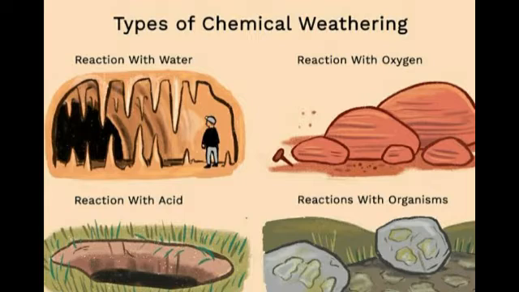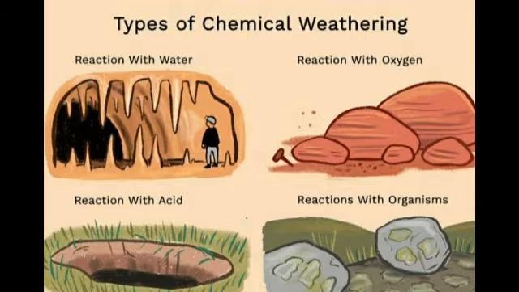So next we are going to see about chemical weathering. Chemical weathering involves decay of rocks which causes changes in their chemical composition. It occurs due to the chemical action of air and water on the minerals present in the rocks. Chemical weathering also causes changes in the appearance of rocks. This process is influenced by high temperature and abundant moisture. Abundant means more amount of moisture. And chemical weathering involves the following processes. What are they? Solution, oxidation, hydration and carbonation.